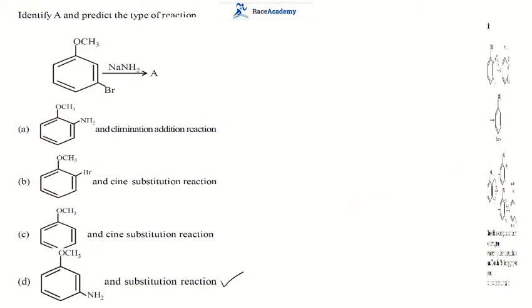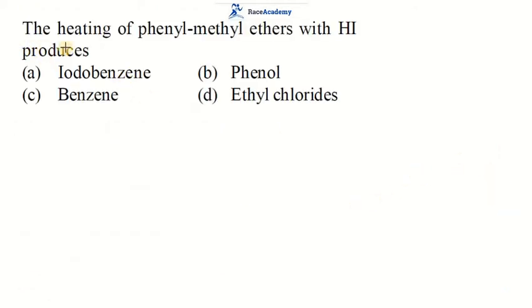Okay, let us move to the next question. The heating of phenyl methyl ether with hydrogen iodide produces. As you know, phenyl methyl ether. Phenyl means Ph, O, methyl means CH3.